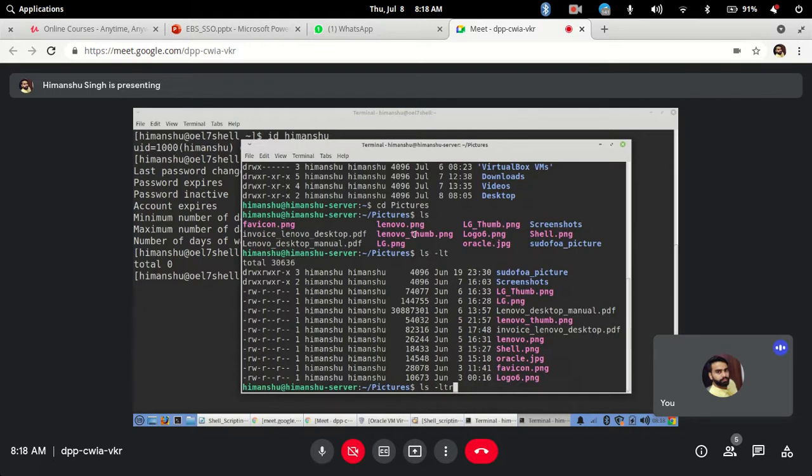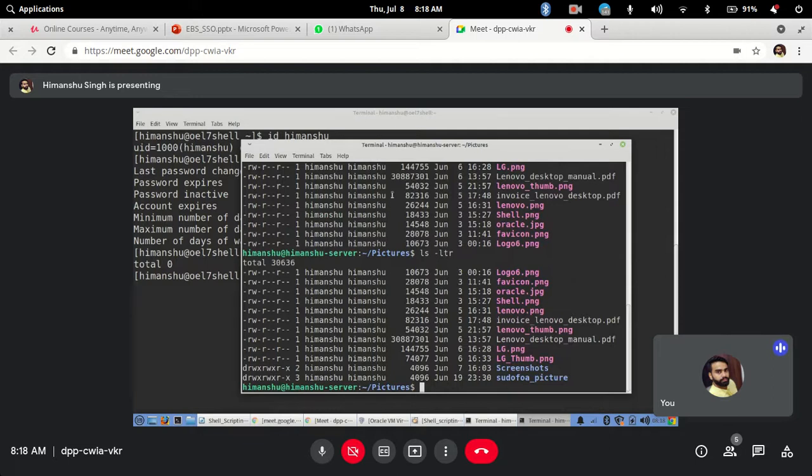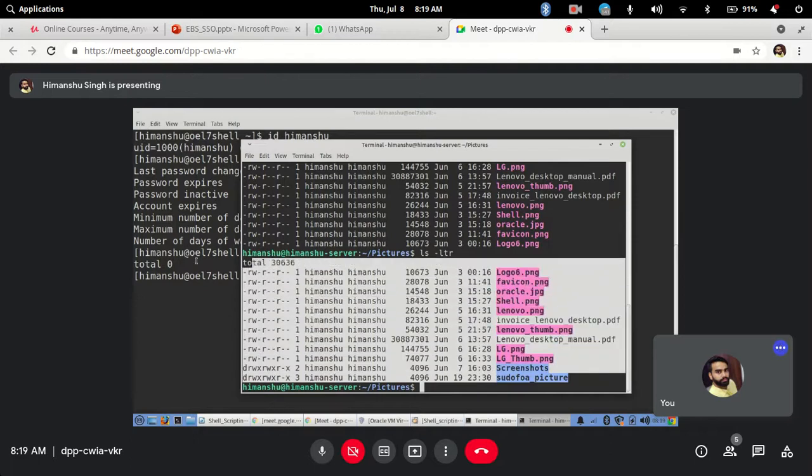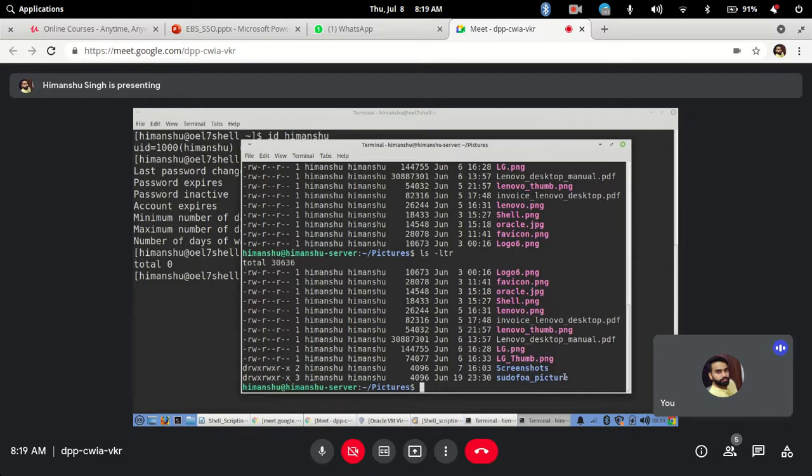Now if I just enter this, you see the order is reversed. The oldest is at the top and the newest one is at the bottom. So I know that this is the newest folder that was updated.